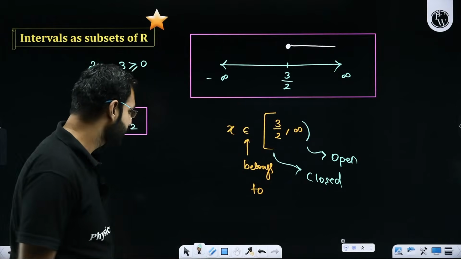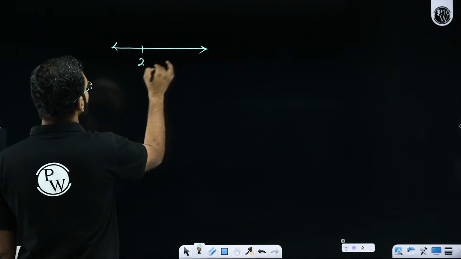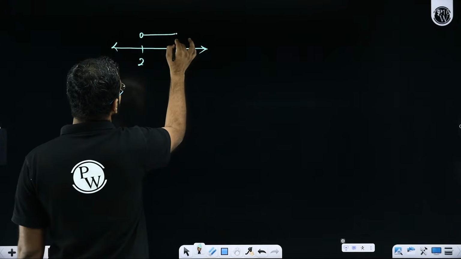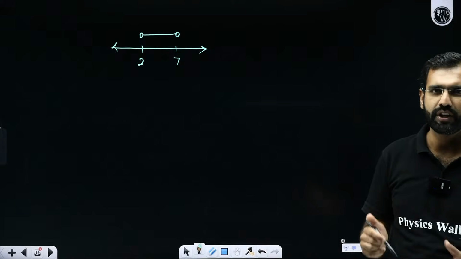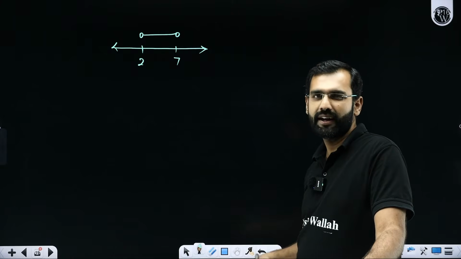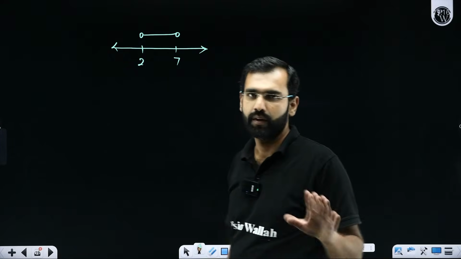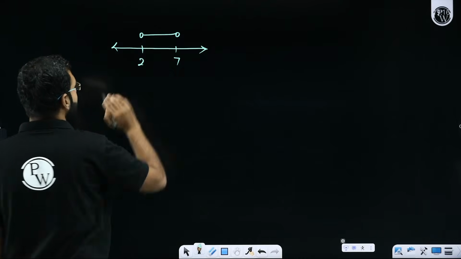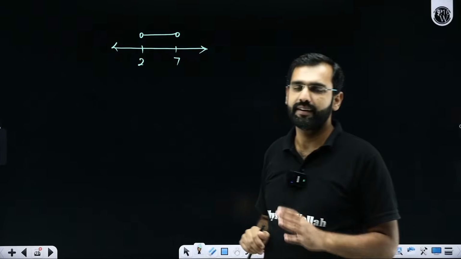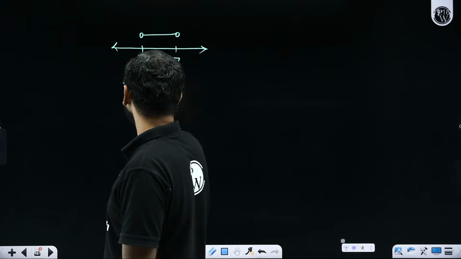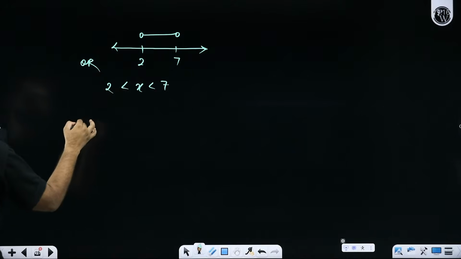I know some of you are confused. Let me clarify this. Let's say I want to talk about all the numbers between 2 to 7, but I don't want to include 2 and 7. I mean, 2 should not be there, but 2.0001, 2.1, 2.3, 2.5 till 6.8, 6.9, 6.999, 6.98, all of these numbers should be there, but 2 and 7 should not be there. So how do I represent it? Over 2 and 7, I have used hollow circles. These circles make me understand that there is a number x which lies totally between 2 and 7. So either this way of representation is there or this way of representation is there.